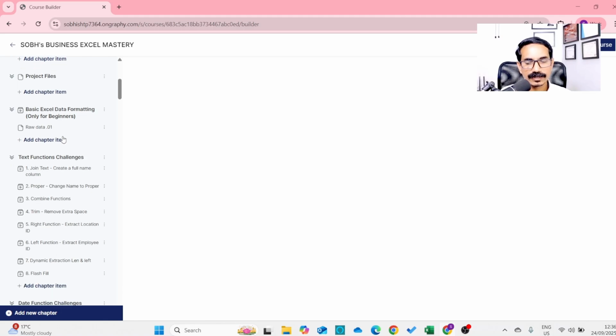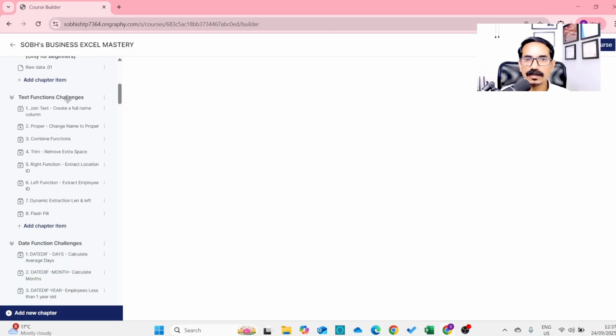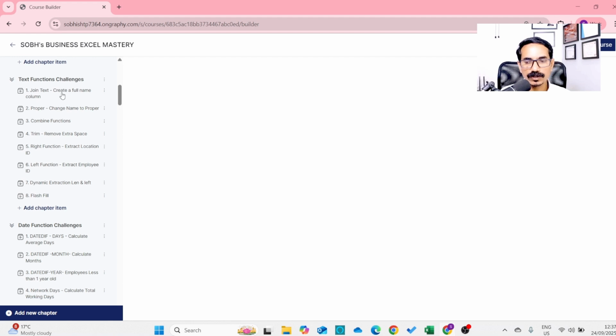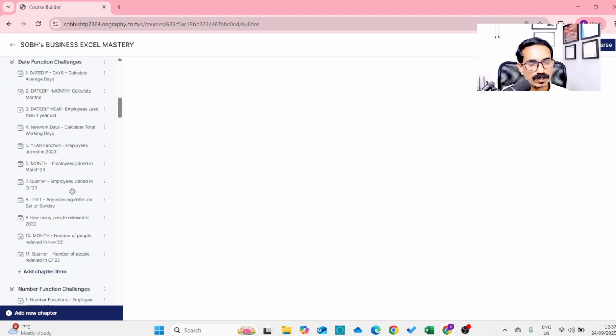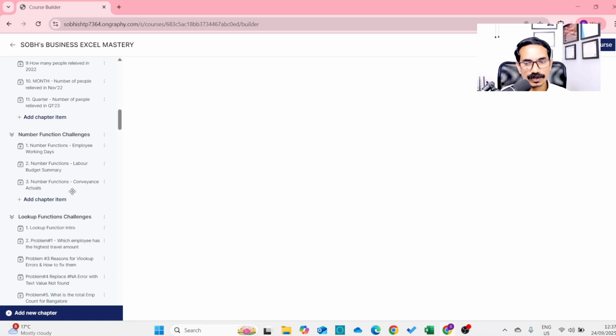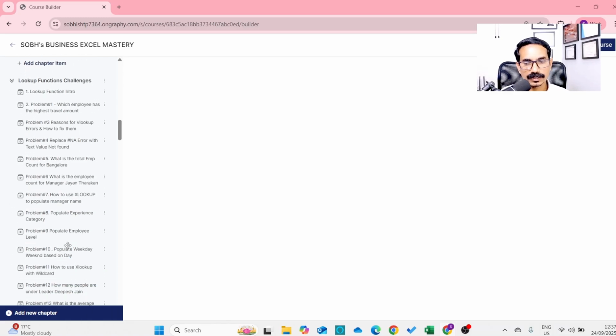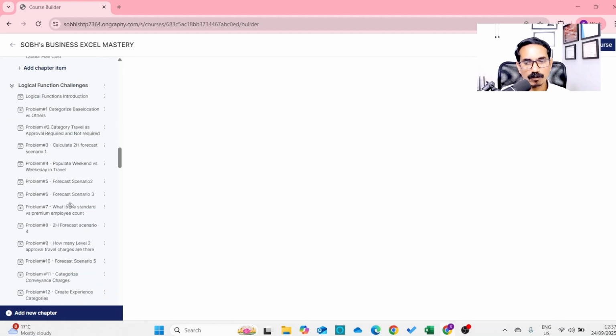And then there is a session to introduce Excel to you, very basic, for the beginners, okay? And then you start with the challenges. You start with text function challenges, which help you to learn all the text functions in Excel. Then you have date function challenges, where you will be solving different date function problems. And then you have number function challenges, lookup function challenges, and logical function challenges.